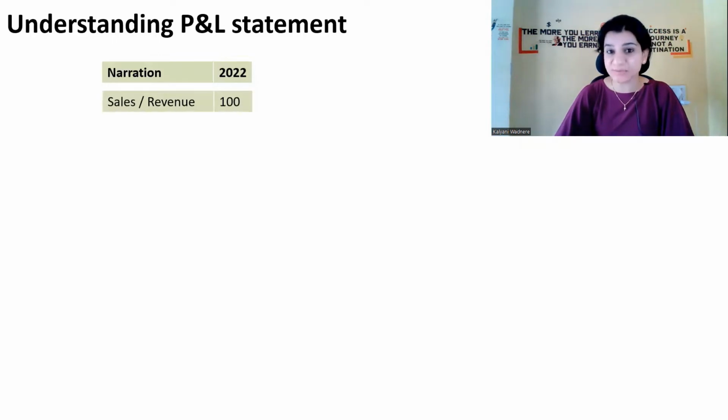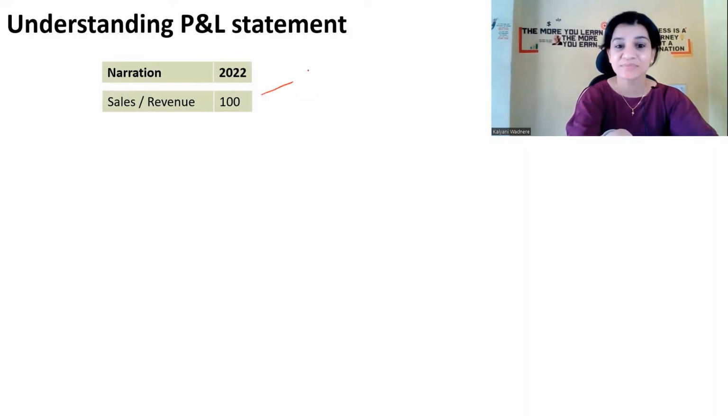So for the year 2022, that is the entire 1 year, their sales, also called revenue, or sales or revenue income, is 100. I'm taking very simple numbers over here so that it will make you easily understand. So for the entire year, they sold goods worth ₹100. Now this sales or revenue is also called top line growth.